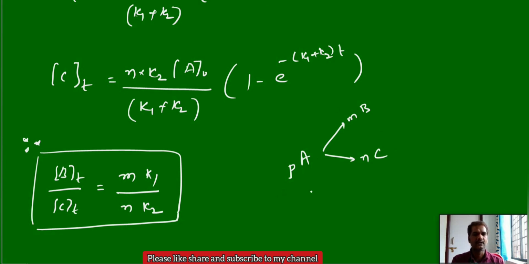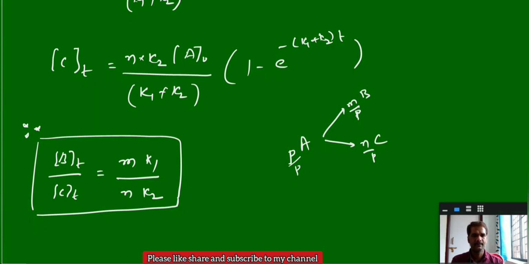Just you divide the entire equation by P. You take P by P, you bring the P this side: M by P and N by P. Means what? Whatever the stoichiometric coefficient of A, that will not change the concentration of B and concentration of C. Why? Because at the same rate B will increase and C will increase. 1 by P and 1 by P, they will again get cancelled out. No problem.